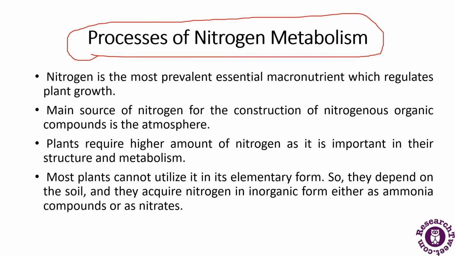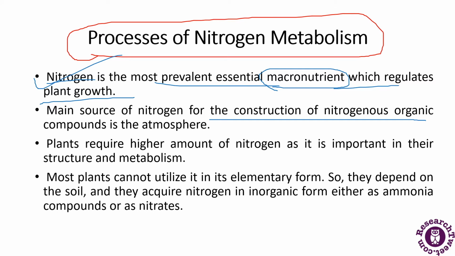First of all, nitrogen is one of the macronutrients which is abundant in plants. Macronutrients are those kinds of nutrients which are present in very large quantity in the plants. So nitrogen is the most prevalent essential macronutrient which regulates plant growth. It is very essential for plant growth and development. The main source of nitrogen for the construction of nitrogenous organic compounds is the atmosphere. So from where is this nitrogen obtained by the plants? It is from the atmosphere or from the soil.